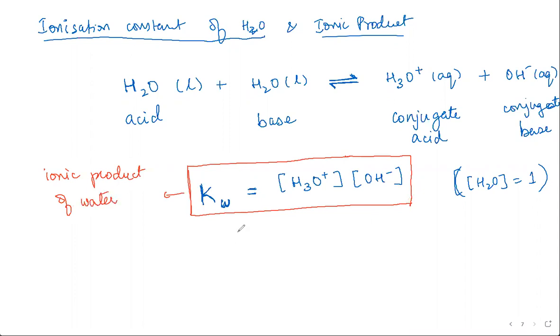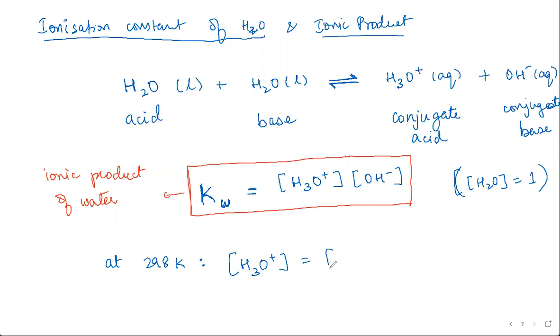Okay. So now, because we are considering pure water, we don't have anything extra. The concentration of H3O plus will be equal to the concentration of OH minus. So at 298 Kelvin, it has been found that this is always going to be equal.